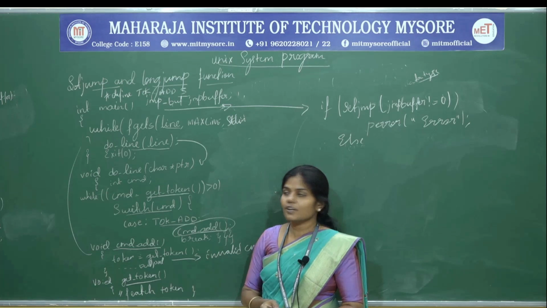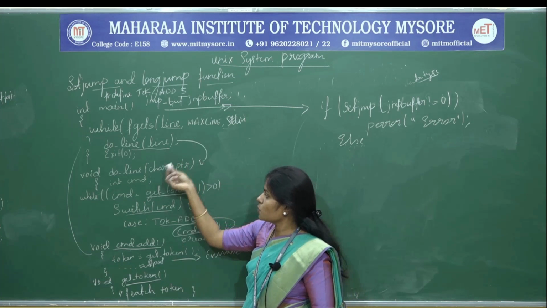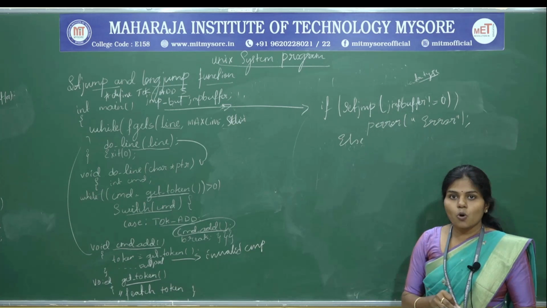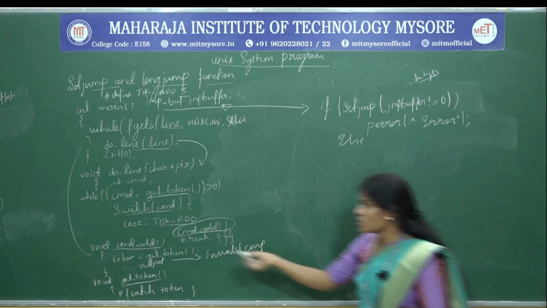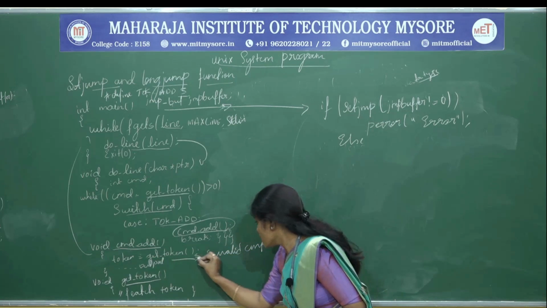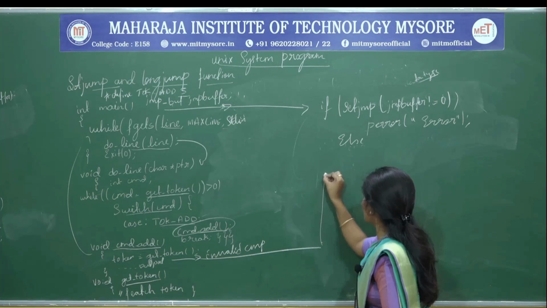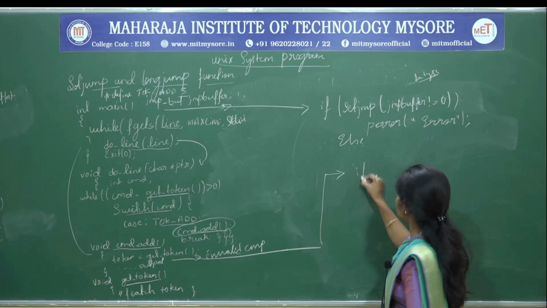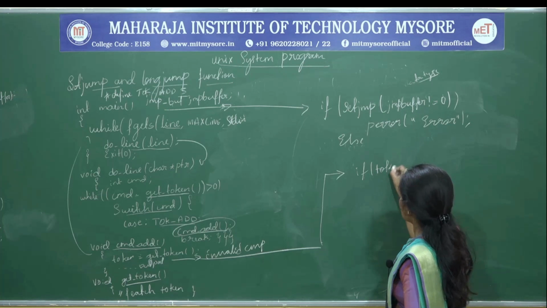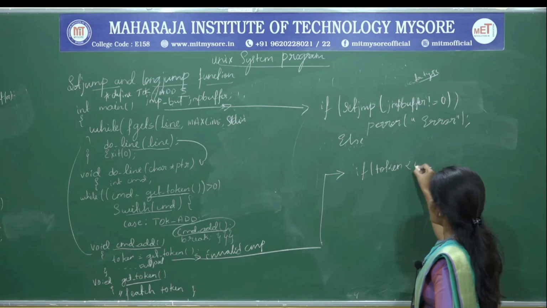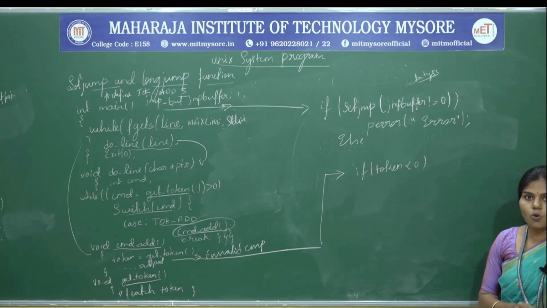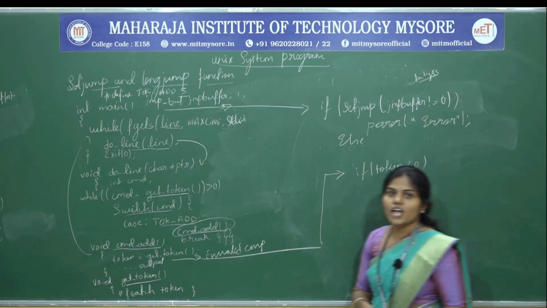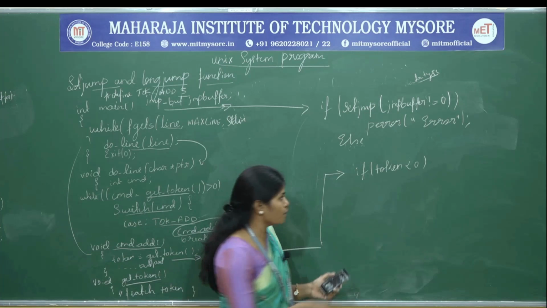Now the control will be given to the setjmp. See here, setjmp. Now I am going to include the code for the CMD command. See here, I am going to write it here. What we have to do: if token is less than 0, we have to call the longjmp function.